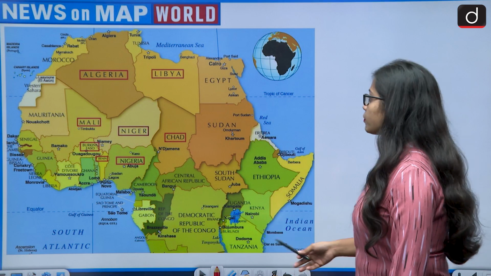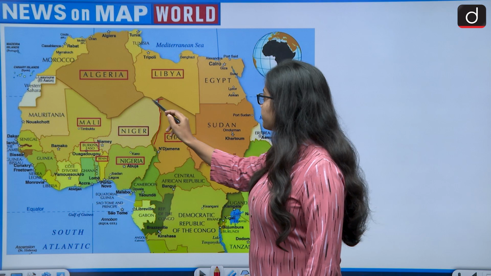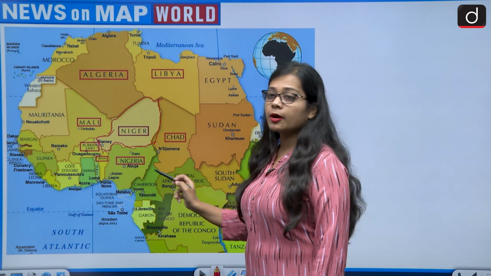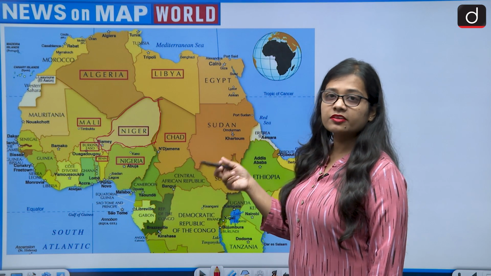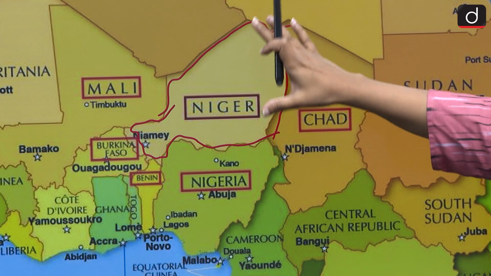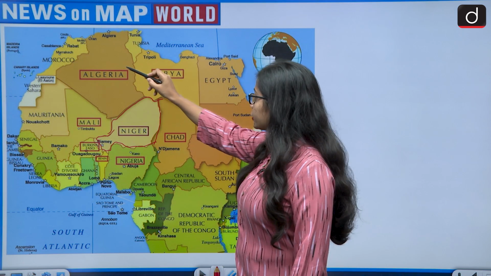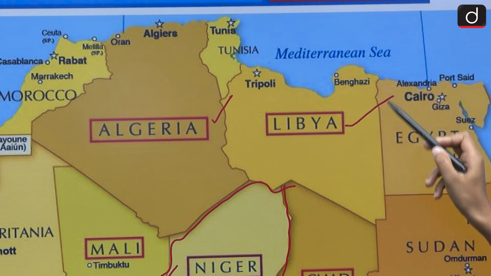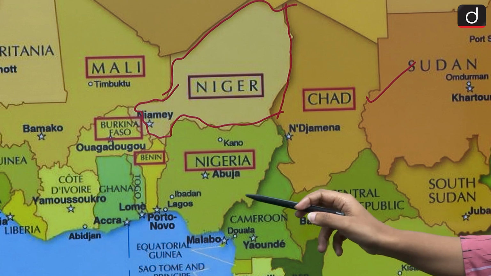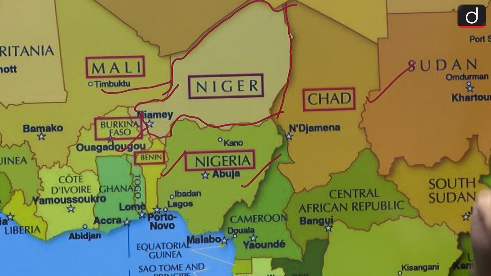Okay, this is the map of the African continent, and Niger is a country which lies in North Africa, and it is currently going through a political upheaval or political instability, as there is a military coup which has happened in Niger. So let's see which countries share a land border with Niger. On the north of it is Algeria, Libya, on the east of it is Chad, on the south of it is Nigeria, Benin, Burkina Faso, and on the western side we have Mali.